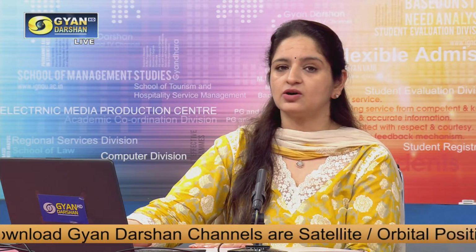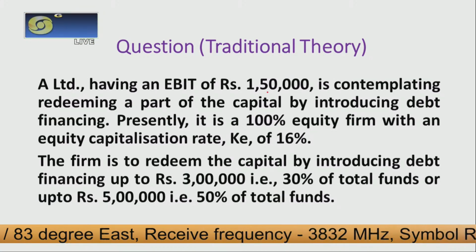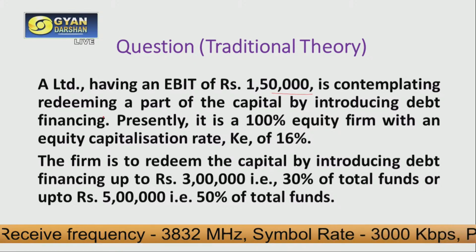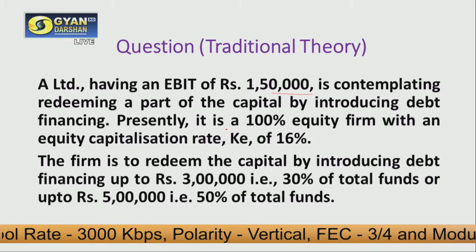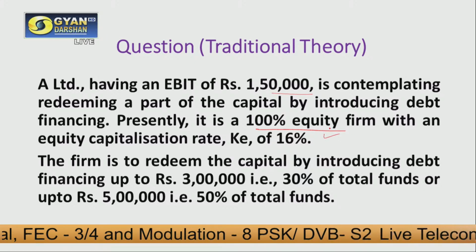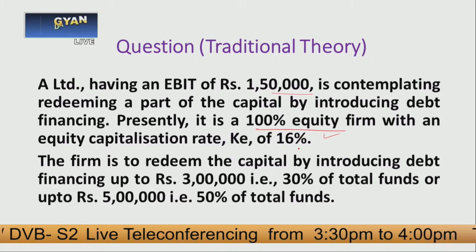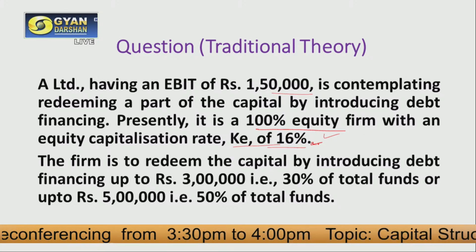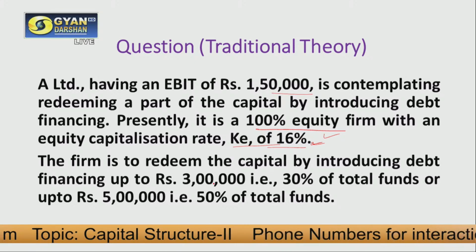Let us understand the concept of the traditional theory with the help of one practical example. This example says that there is a company called A Limited, having an EBIT of rupees 1,50,000. This company is contemplating redeeming a part of its capital by introducing debt financing. They are ready to introduce debt, but presently it is a 100% equity firm. That means there is 0% debt in this firm at present. Since the debt is 0% at this moment, our KE is 16%. Now the firm is to redeem the capital by introducing debt financing up to 3 lakh.